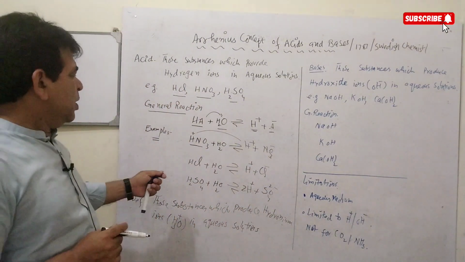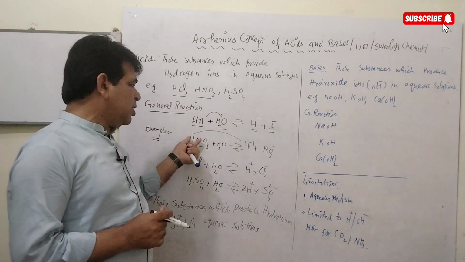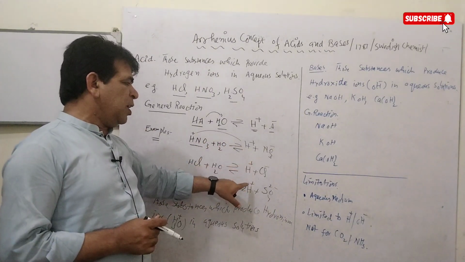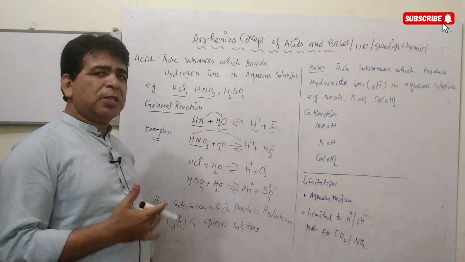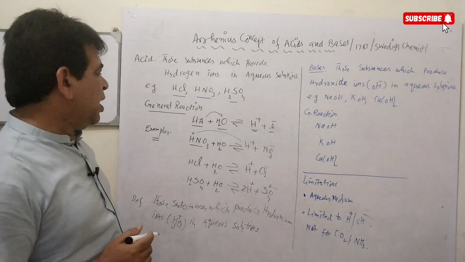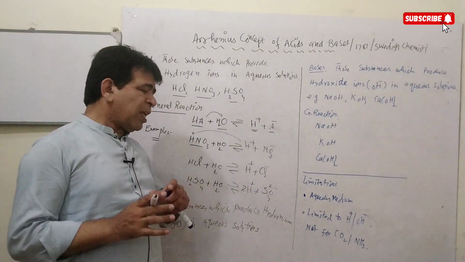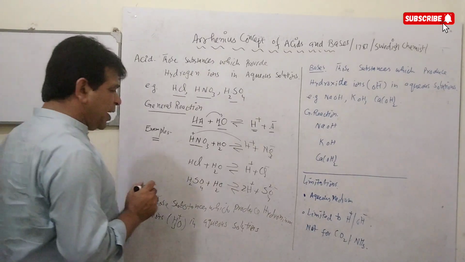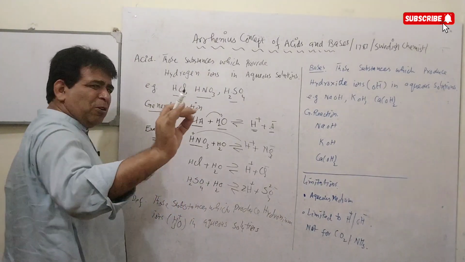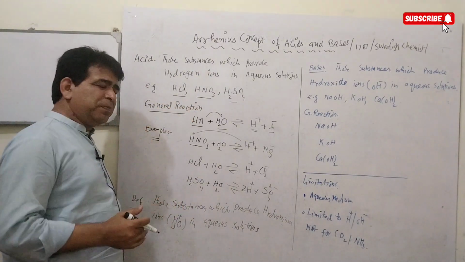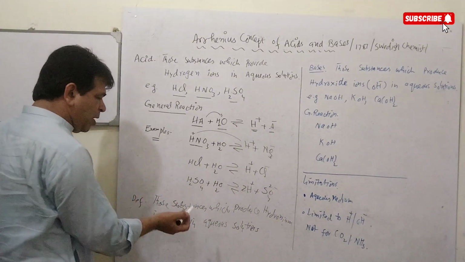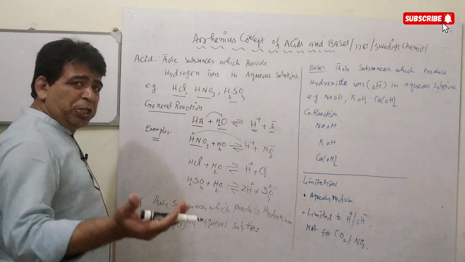This proves that those substances which, when dissolved in water, give hydrogen ions, either one hydrogen ion or more than one hydrogen ion, are acids. One thing more about the Arrhenius concept, dear students: the other idea about acids that was presented by Arrhenius was that acids, when dissolved in water, produce a hydronium ion.